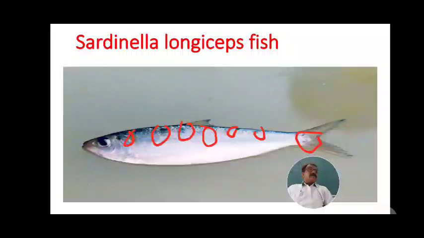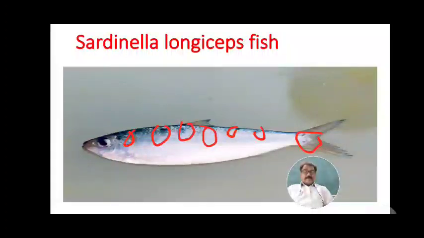When the sardine measures 150 mm, it is mature and ready for breeding. So first maturity occurs when the sardine has grown up to 150 mm, at the completion of 1 year of age.